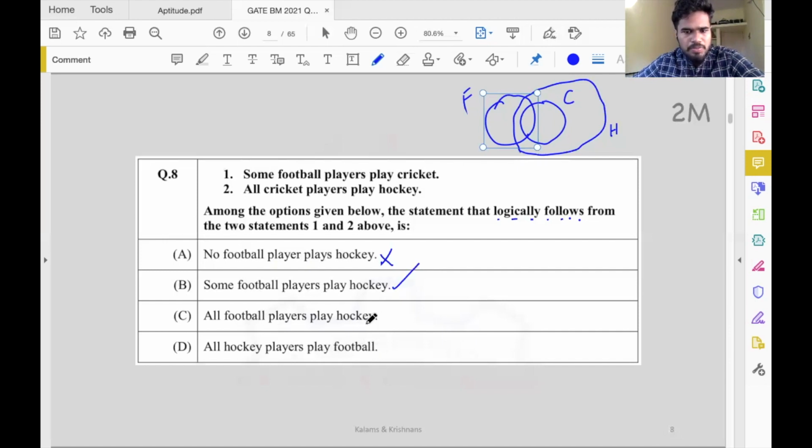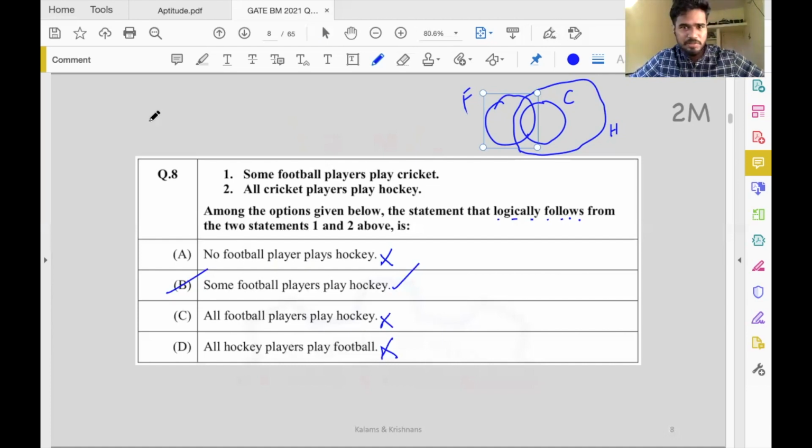All football players play hockey. No, there can be some football players who don't play hockey, so this is incorrect. All hockey players play football. All it says is all cricket players play hockey. All hockey players may not play football, so this is also incorrect. So the correct option here is B. Great. Let's go to the next question.